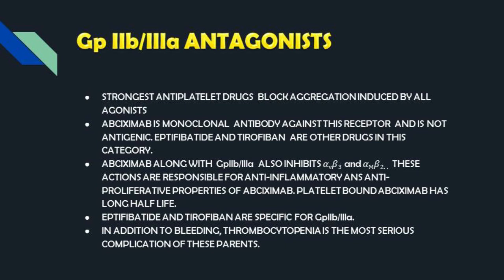These actions are responsible for anti-inflammatory and antiproliferative properties of abciximab. Platelet-bound abciximab has a long half-life. Eptifibatide and tirofiban are specific for GP2B/3A. In addition to bleeding, thrombocytopenia is the most serious complication of these parenterals.